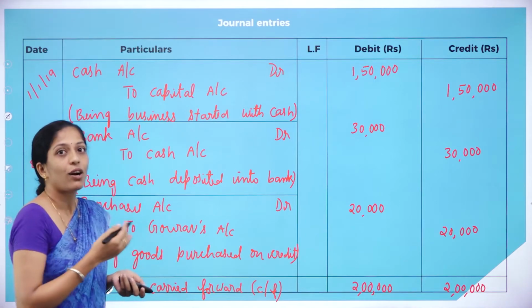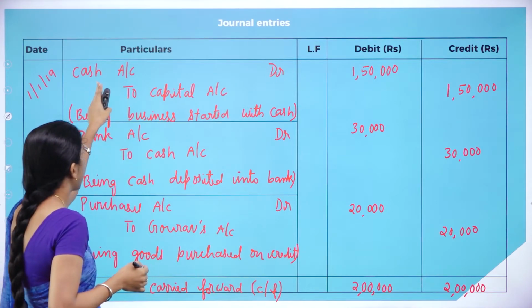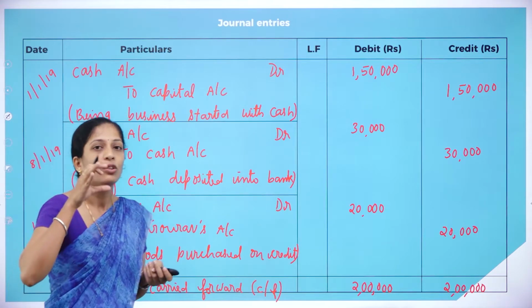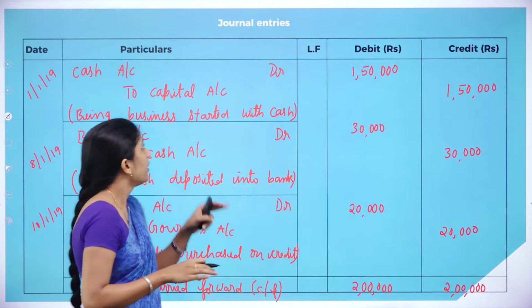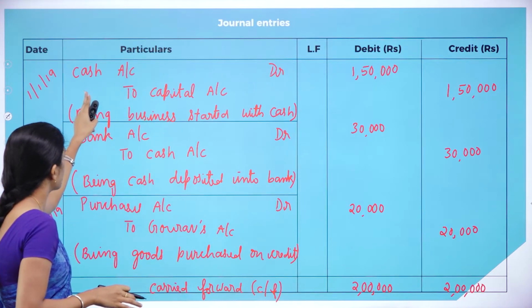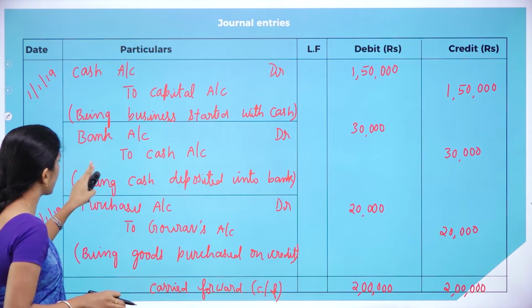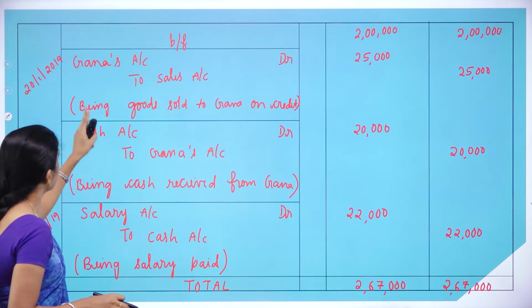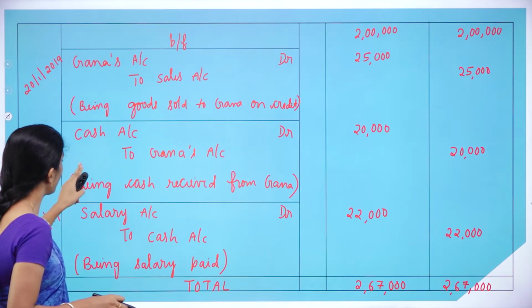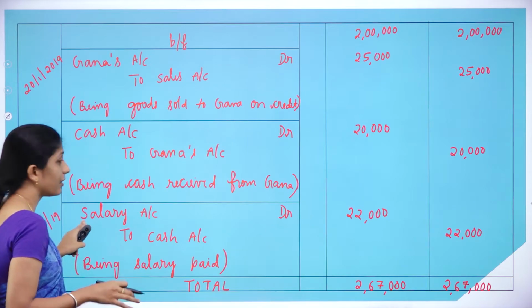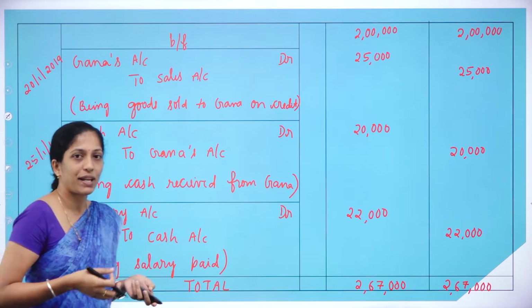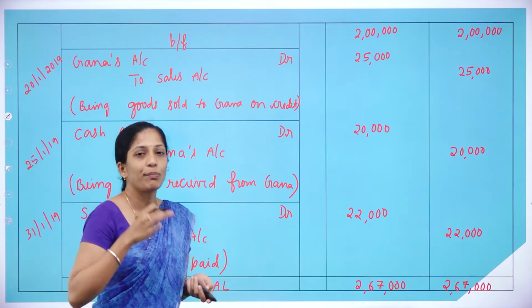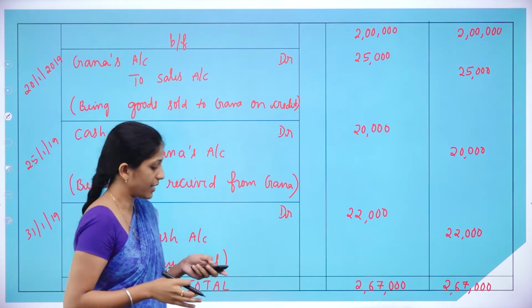Then how to record it in the ledger? We are preparing the cash account, so we are just looking at those journal entries which pertain to the cash account only. Cash account is there in the first transaction, in the second transaction, in the 25th transaction and in the transaction which took place on the 31st. One by one we shall record these transactions.